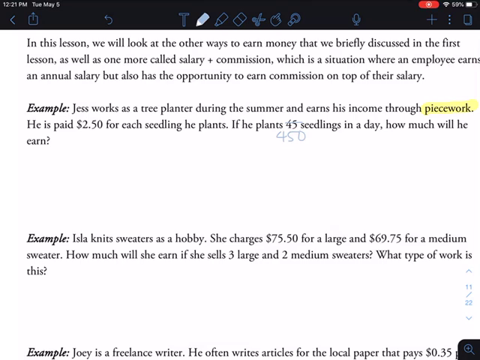Okay, so if he plants 450 seedlings in a day, how much will he earn each day is the implication. Okay, so if he gets paid $2.50 for each seedling and he gets 450 planted in a day, then we can find his total earnings by multiplying the number of trees he plants by the pay he earns per seedling. Okay, so I'm going to just multiply in my calculator 450 times $2.50, and that is going to equal $1,125. Okay, so I realize this is not actually a super realistic example. That would be crazy if you could earn that much in a day, but we are going to just say that he earned that much. Okay. All right, next example.